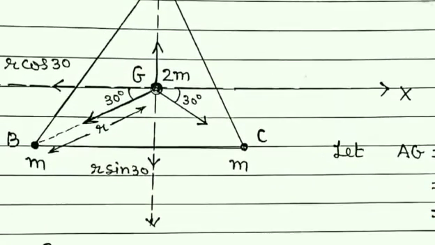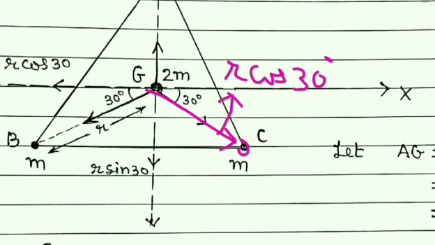So position of this point C, once again this is the vector, so its x component will be r cos 30 because this angle will be 30, and its y component can be given as r sin theta, that is 30 degree.